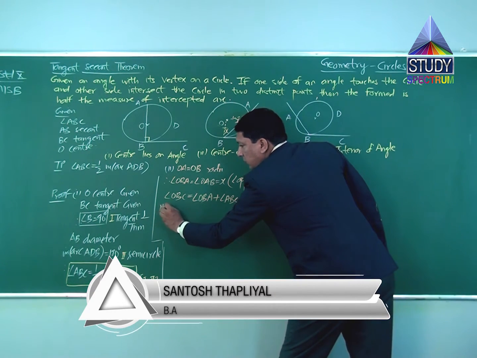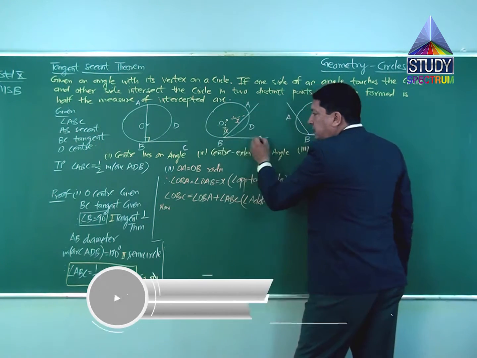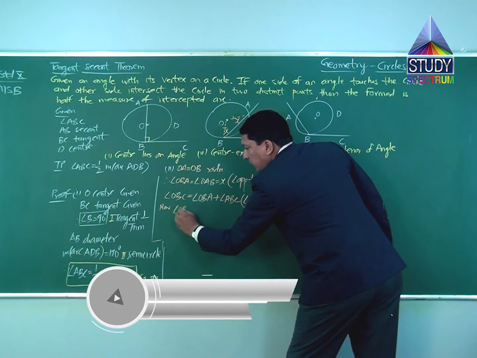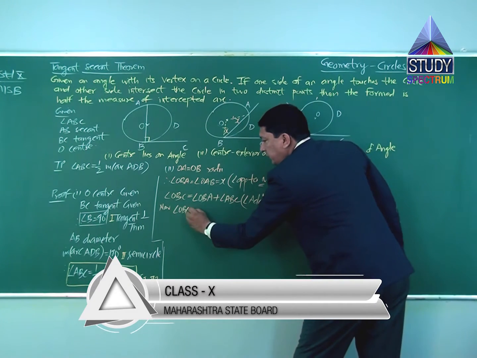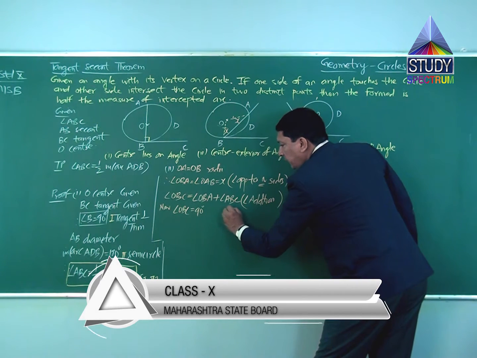Now, angle OBC, can you guess how much should be angle OBC? Angle OBC has to be 90 degrees. Tangent perpendicularity theorem.